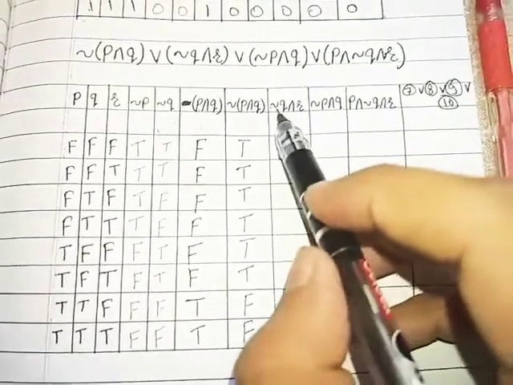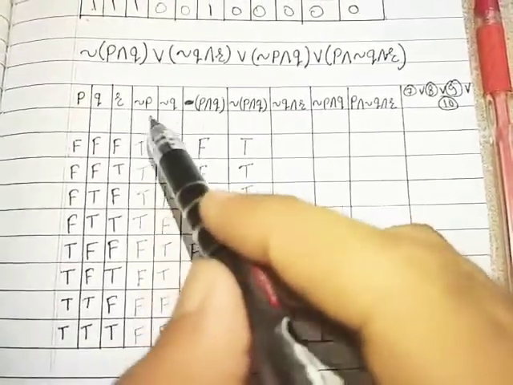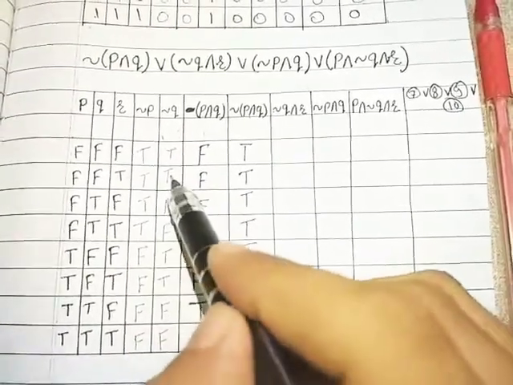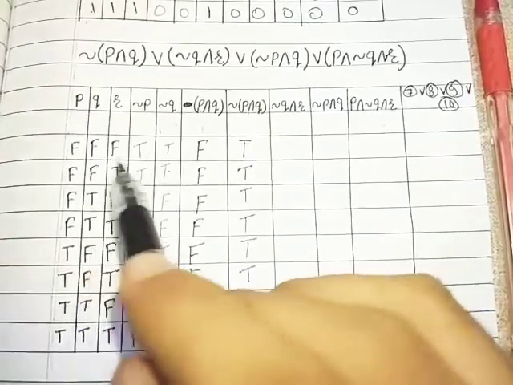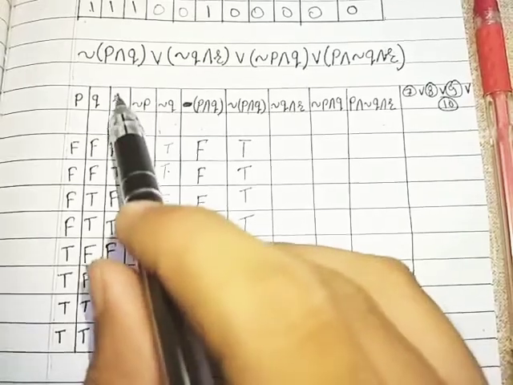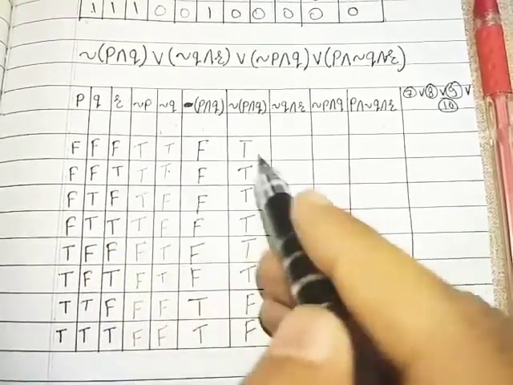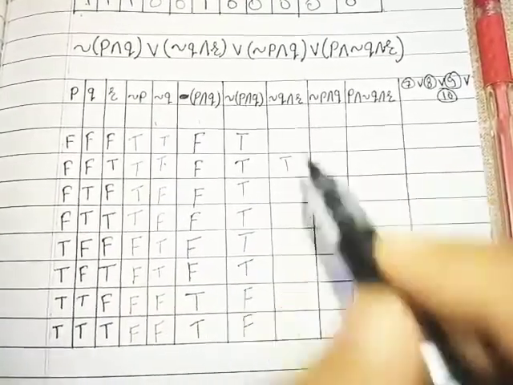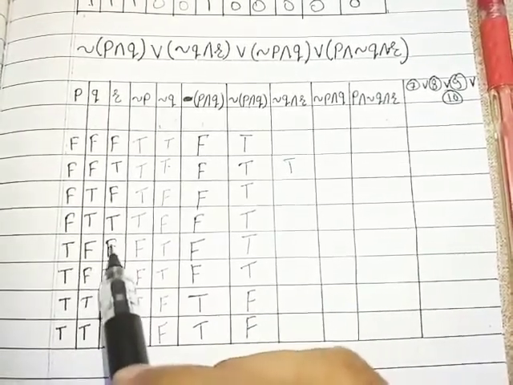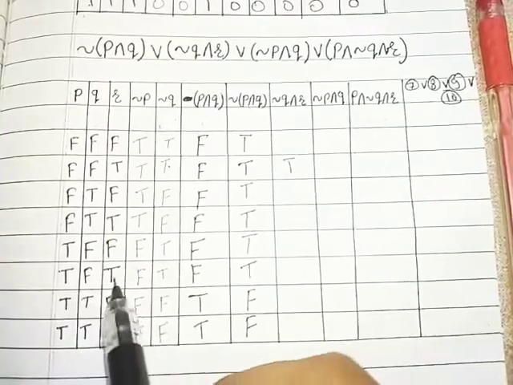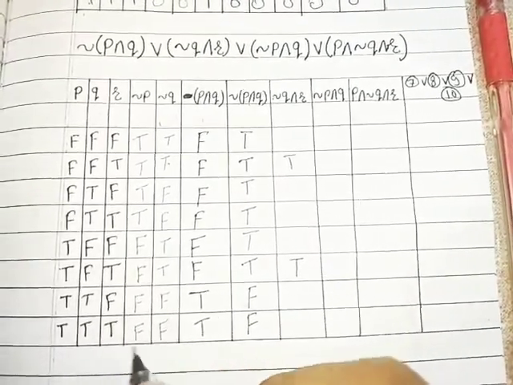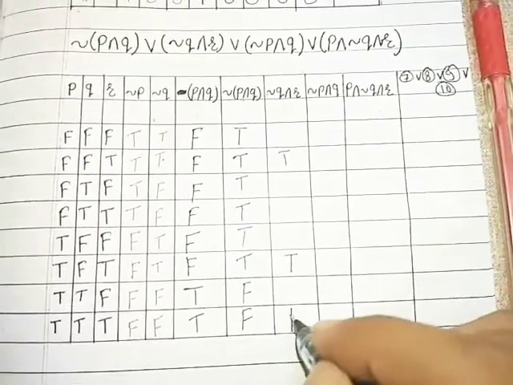Then we require negation of Q conjunction R. Here is negation of Q and here is R. When both the statements are true, only then the conjunction is true. So here is negation of Q and R. So here we will get true, and FF, TF, FT, TT. Everywhere else we will get false.